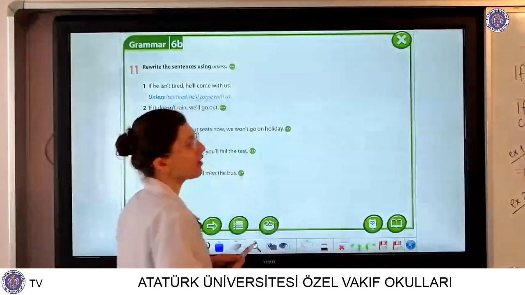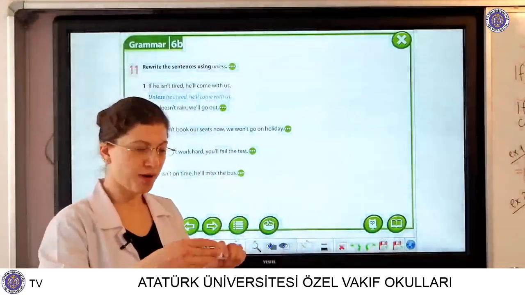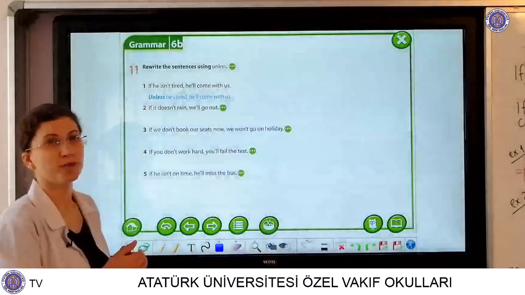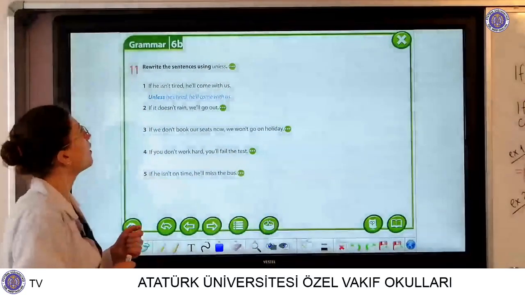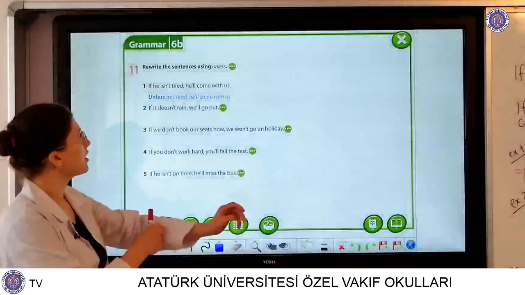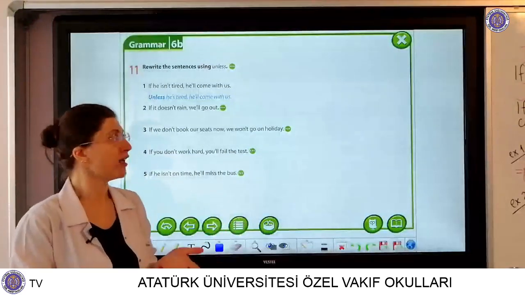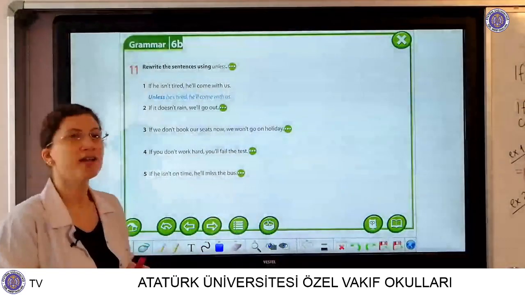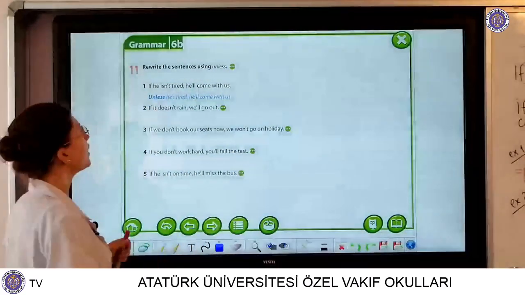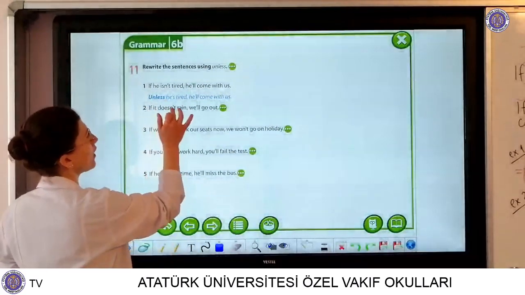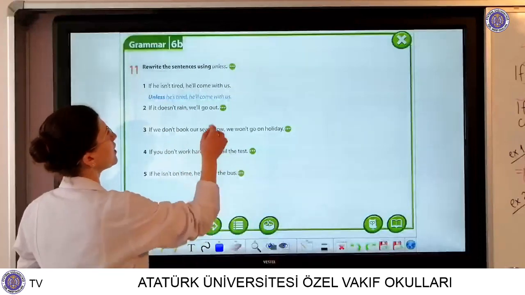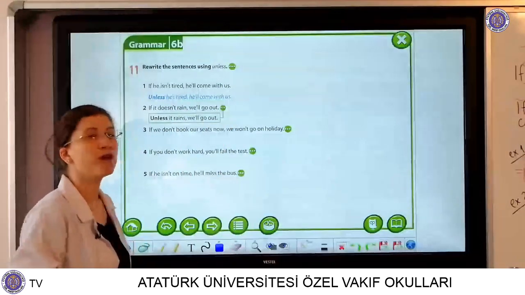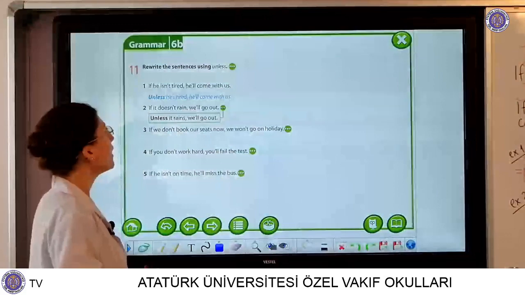Now let's do exercise 11 from your Spark books. I hope you follow me. Look at exercise 2, sentence 2. If it doesn't rain, we will go out. Let's make it with unless. You don't use if and not here. Unless it rains, we will go out.